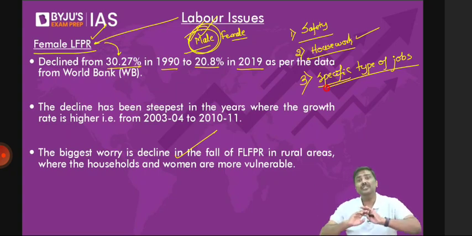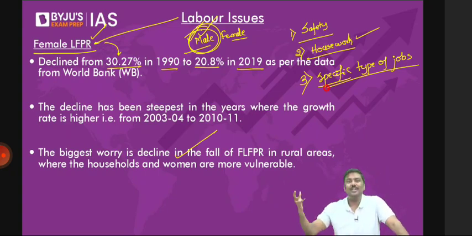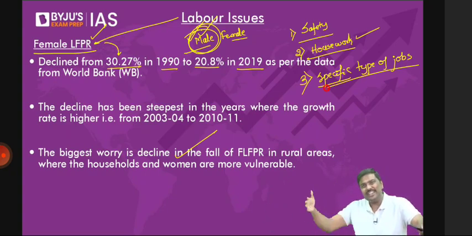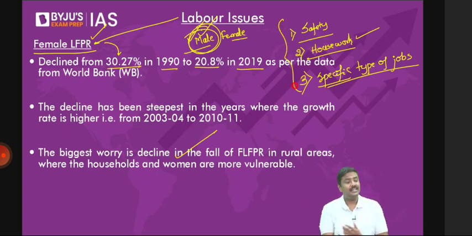But many of the companies in India do not provide these kinds of jobs. Don't say, sir, work from home is available now. Work from home is a result of the pandemic. I hope you understand. But don't you think before the pandemic, the concept of working from home was not very prevalent in the domestic market as well as the international market? So these are some of the reasons which have been cited for the decline in female LFPR.